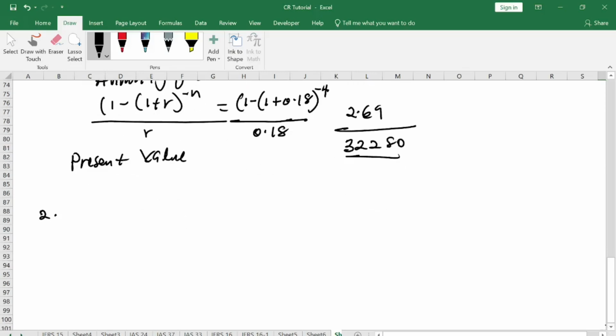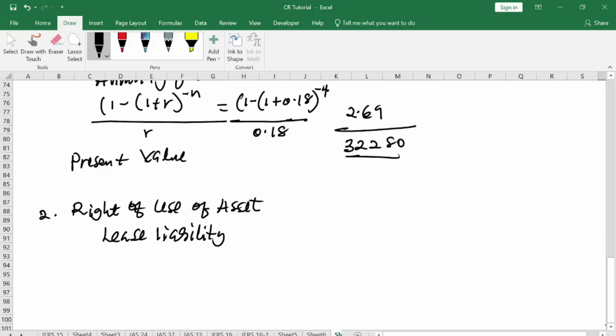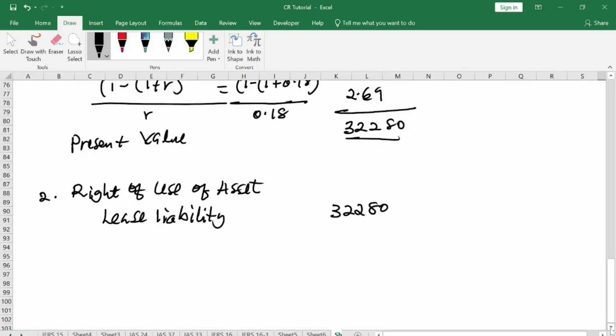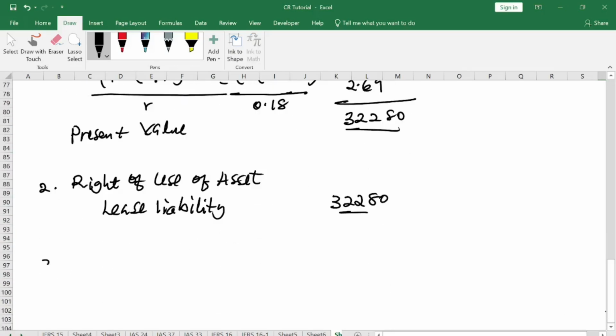Then we move towards the second step. I'll find my right of use asset. My right of use asset is my lease liability, which is 32,280. If there is no additional cost, indirect cost, or direct cost, and other incentive, then my right of use asset value is the same as my lease liability.